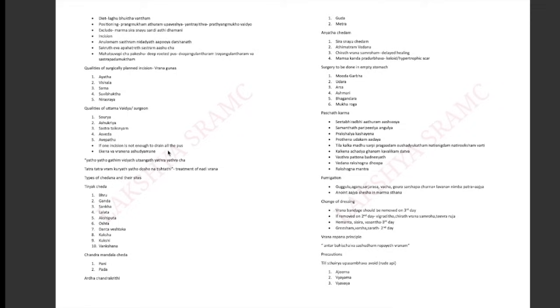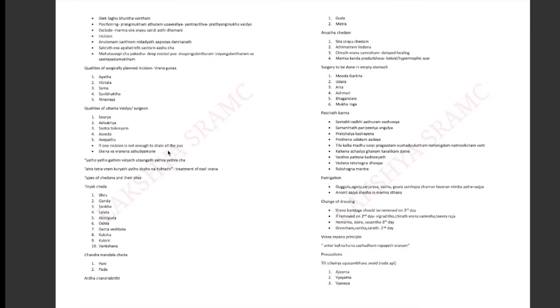These are regarding Langer's lines; the incision should be parallel to the Langer line. Bru, the eyebrows or the forehead. Ganda, neck. You know that the thyroidectomy incision is always horizontal. Shankha, Lalata, Akshiputa, Oshtha, Dantaveshtaka, Kaksha, Kukshi and Mamsala always get an oblique or horizontal incision, that is Tiryak cheda.